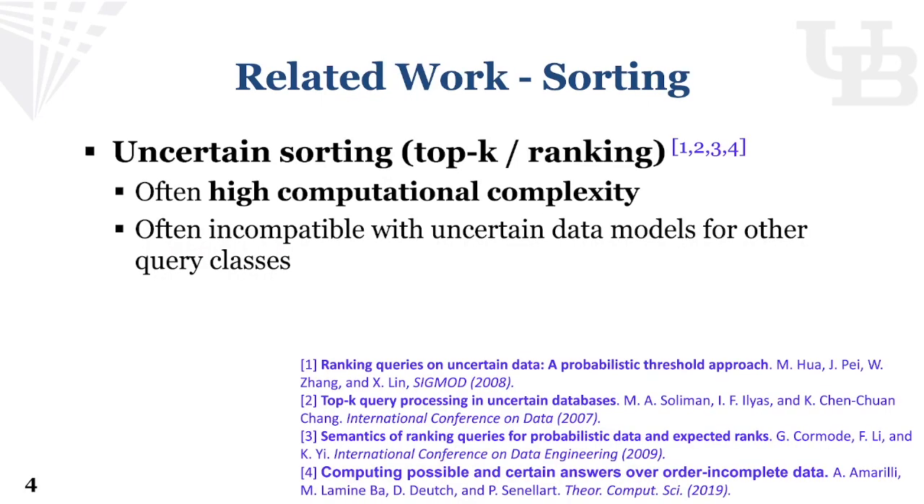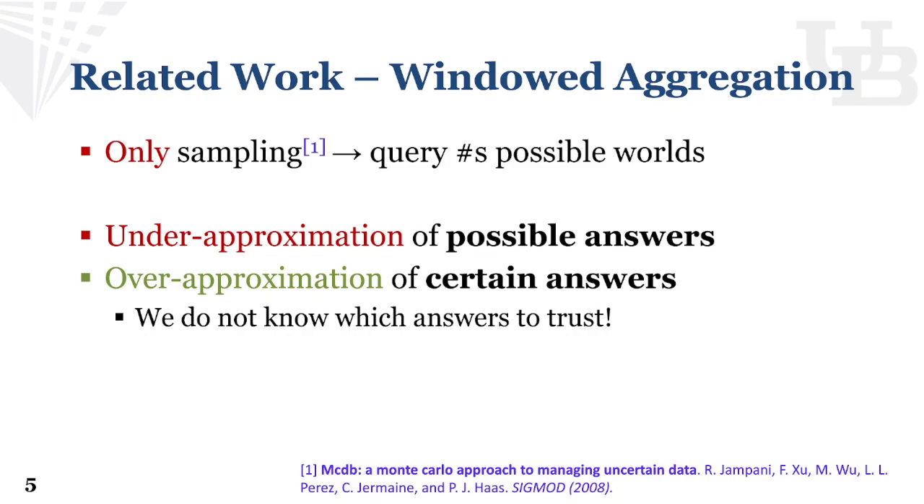Existing work solving the uncertain sorting problem often has high computational complexity, and is often incompatible with the uncertain data model for other query classes, so users cannot run incomplete queries on top of the sorting result. For window aggregation queries, to the best of our knowledge, only sampling-based incomplete database approaches are capable of handling them. However, sampling-based approaches can only provide an under-approximation of possible answers and an over-approximation of certain answers, which do not have any correctness guarantees. For example, the purpose of a certain answer is that the user can totally trust those results, but an over-approximation of it is not trustworthy anymore.